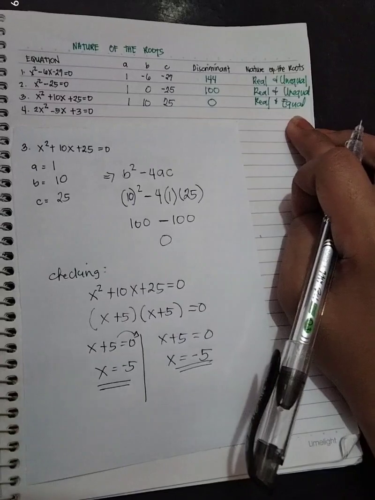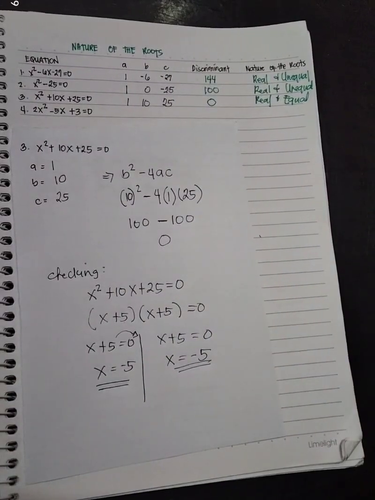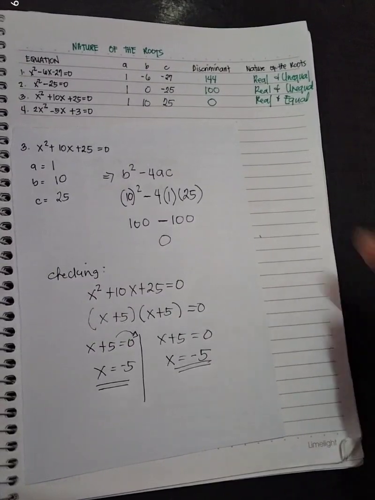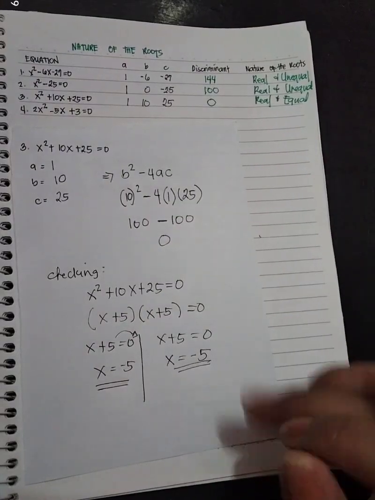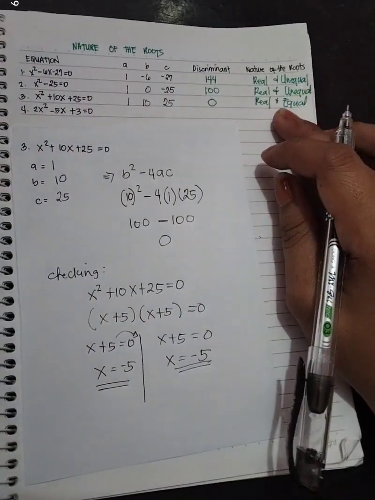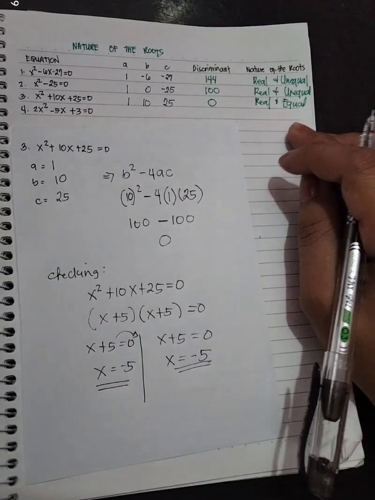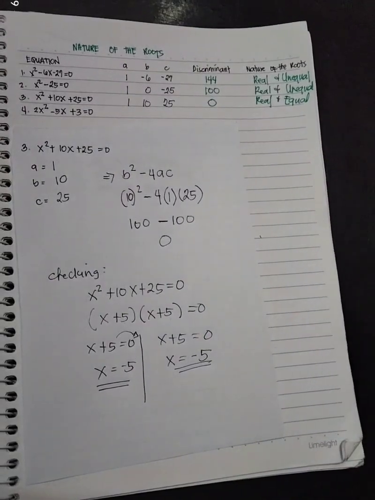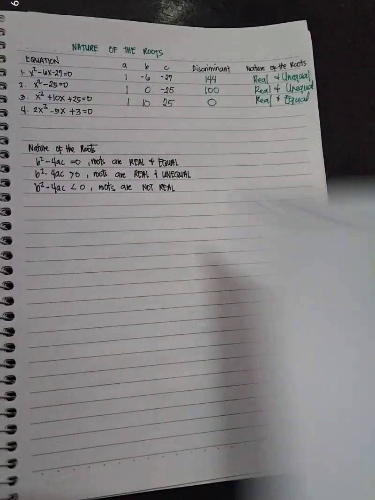Real and equal. Okay? So, kapag nangyari niyan is, makikita, nung chinek mo ay nagiging imaginary siya, tapos tama naman yung computation ng discriminant mo, baka may mali dun sa checking. Kasi ito yung magiging basis mo or magiging guide mo na rin at the same time na kailangan, talaga siya, real and equal.